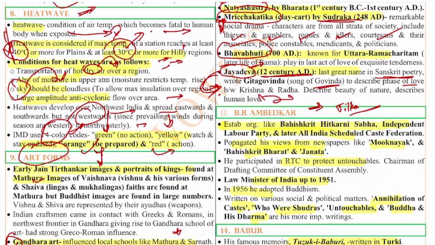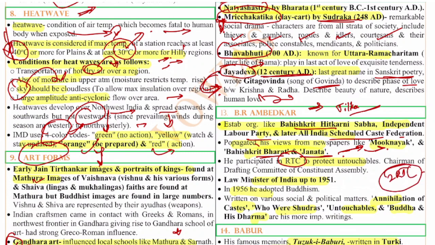Ambedkar, if you see, has set up various organizations like the Bahishkrit Hitkarini Sabha, the Independent Labour Party, and the All India Scheduled Caste Federation. They were set up by Ambedkar. He propagated his views from newspapers like Mooknayak, Bahishkrit Bharat, and the Janata. These three are his newspapers, remember. So the Bahishkrit Bharat, the Mooknayak and Janata. He also participated in all three roundtable conferences. In all three he participated, and Gandhiji participated only in the second roundtable conference.